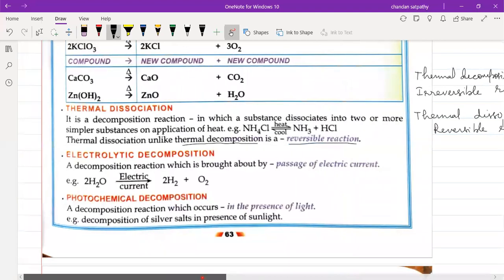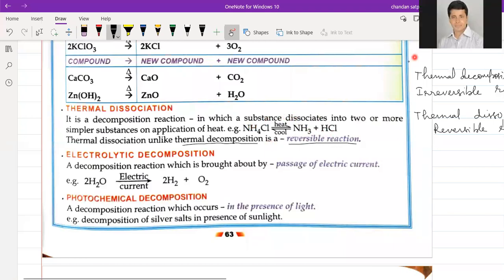Let us take some example of thermal dissociation. Here you see ammonium chloride. When heated, we get ammonia plus hydrogen chloride gas. But if this mixture is cooled, again we can get the ammonium chloride. So if we heat this, we will get this. If we cool this, again we will get this. So it is a thermal dissociation reaction.